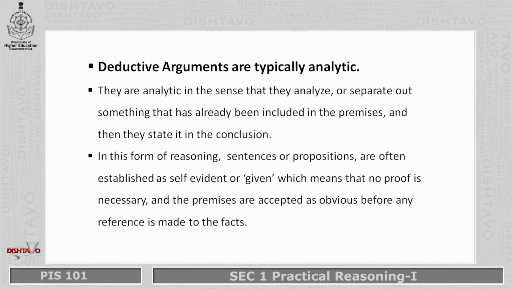Deductive arguments are typically analytic. They are analytic in the sense that they analyze or separate out something that has already been included in the premises and then state that in the conclusion. In this form of reasoning, sentences or propositions are often established as self-evident, or what I say given, which means that no proof is necessary and the premises are accepted as obvious before any reference is made to the facts.